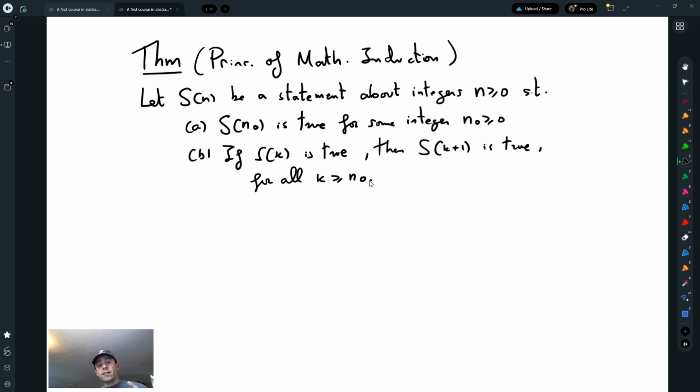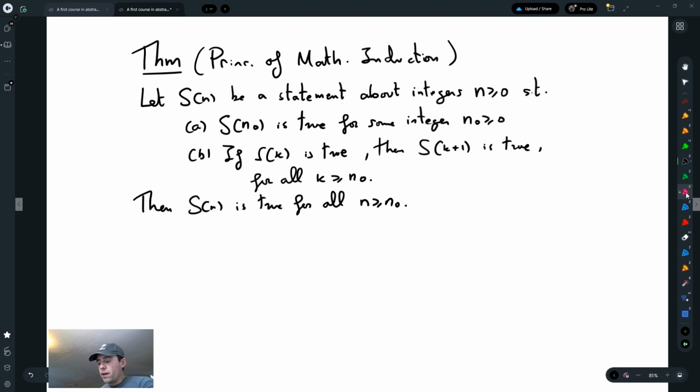So there are two things happening. We are assuming that it is true for a given number, so for n equals 1 it is true, say. And then we also assume that every time we know it for k, we will know it for the next number, k plus 1. Then the theorem says that S(n) is true for all n bigger or equal to n0.